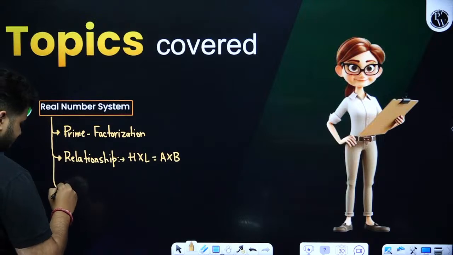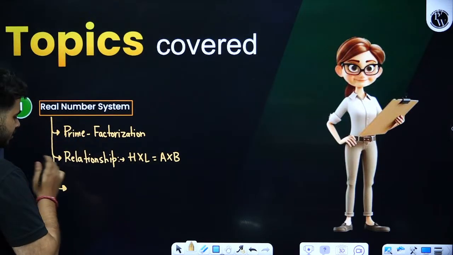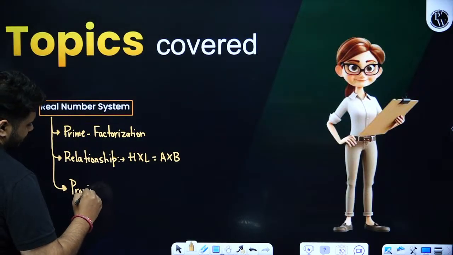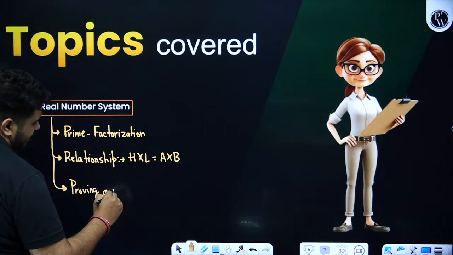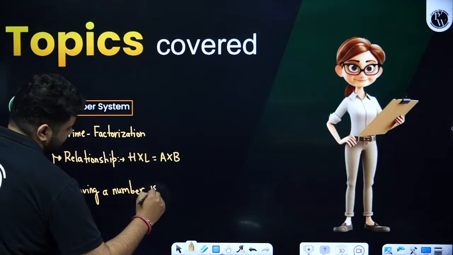Later on, we saw another important thing, proving a number is irrational. Proving a number is irrational.